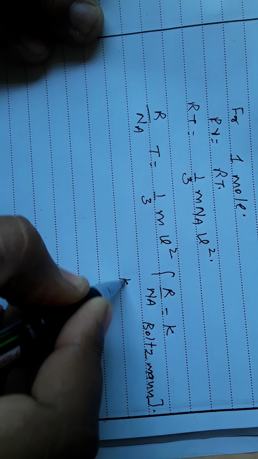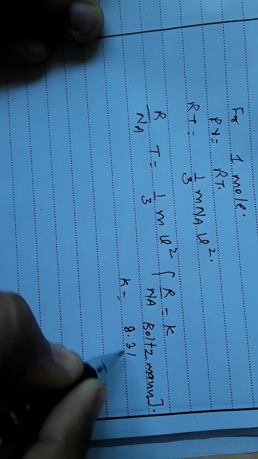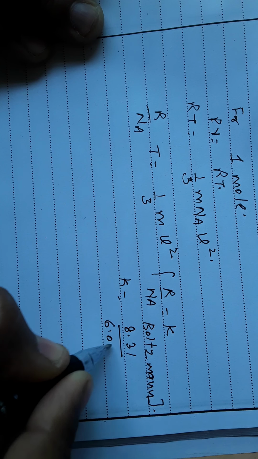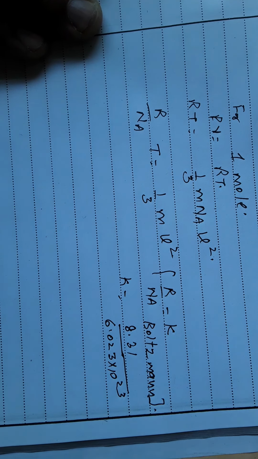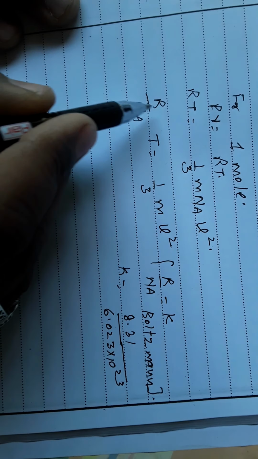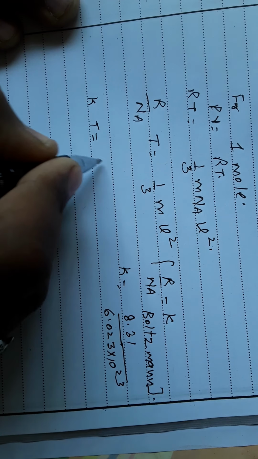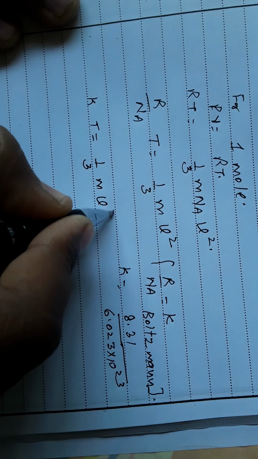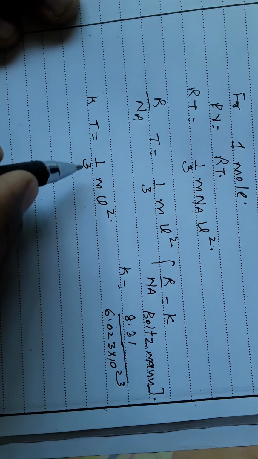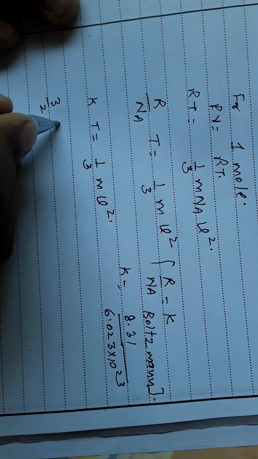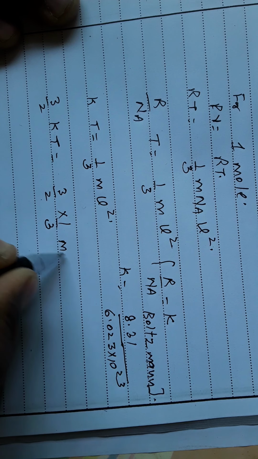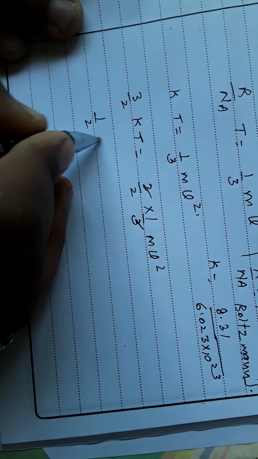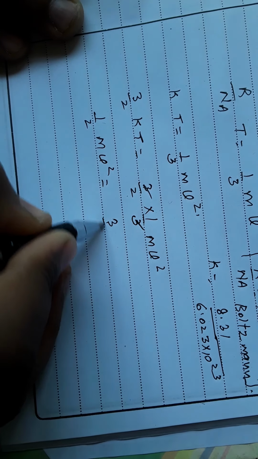You can calculate the value of K by putting the value of R, that is 8.31, and the value of Na, 6.023 into 10 power 23. By solving these two, you can calculate the value of Boltzmann constant K. So R by Na is K, KT is equal to 1 by 3 M into V square. Now we can multiply and divide by 3 by 2 on both sides. 3 by 2 into 1 by 3 M into V square, the 3 will cancel. So we get half M V square, which is equal to 3 by 2 KT.